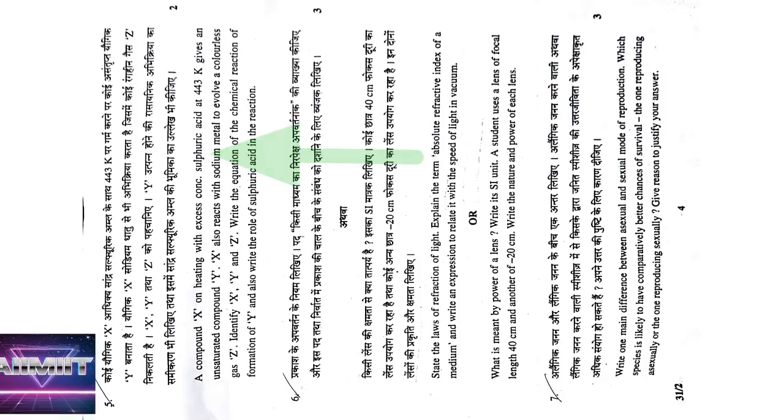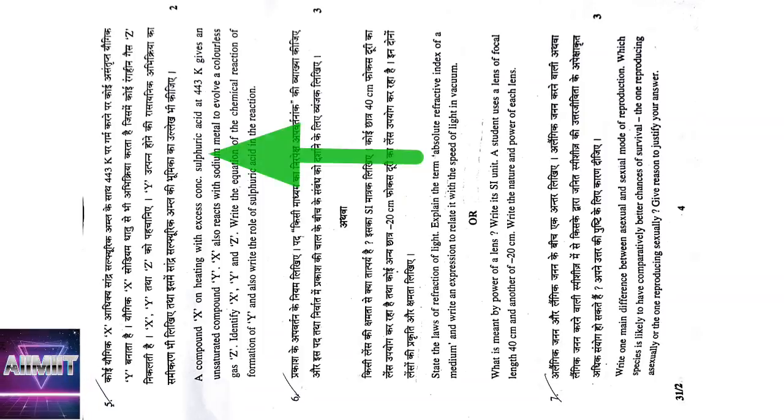Coming to the next, second page, fifth question: a compound X on heating with excess concentrated sulfuric acid at 443 Kelvin gives an unsaturated compound Y. We know that alcohol on dehydration gives alkenes. So X is alcohol and Y is alkene. Alcohols on dehydration give alkenes, and here concentrated sulfuric acid acts as a dehydrating agent. X also reacts with sodium metal. We also know that alcohols react with sodium. It is the best test for alcohols also, because they liberate hydrogen gas, and hydrogen gas burns with a pop sound. So X is ethanol, Y is ethene, and Z is hydrogen gas.